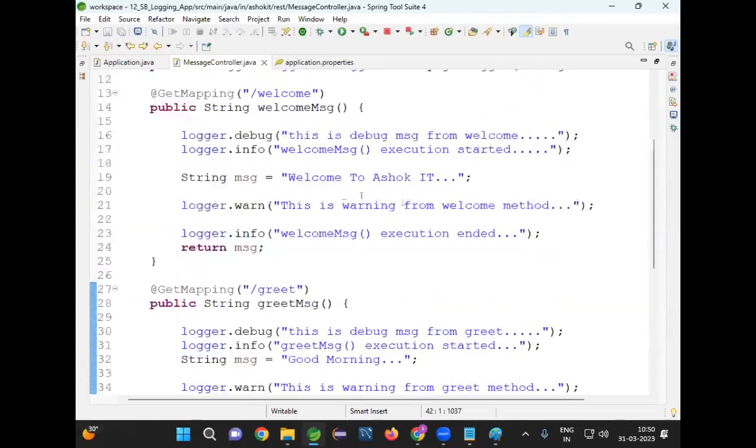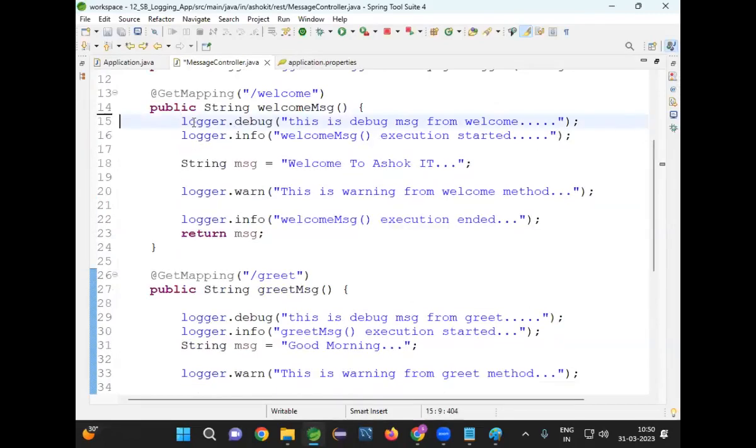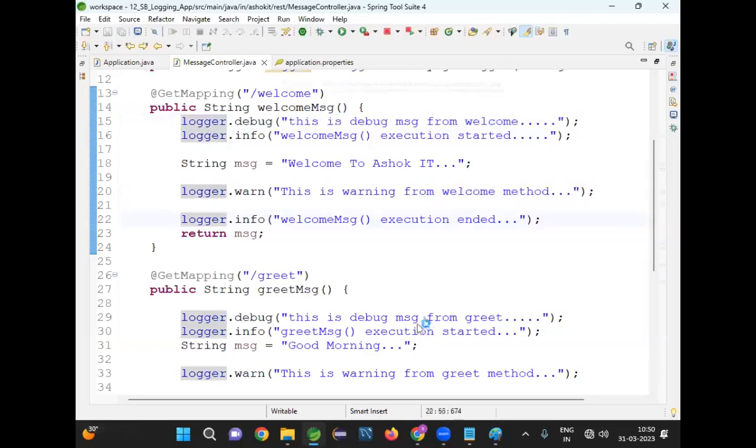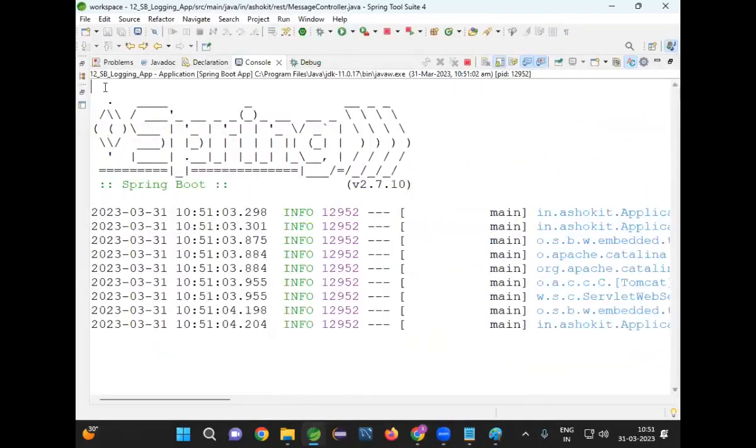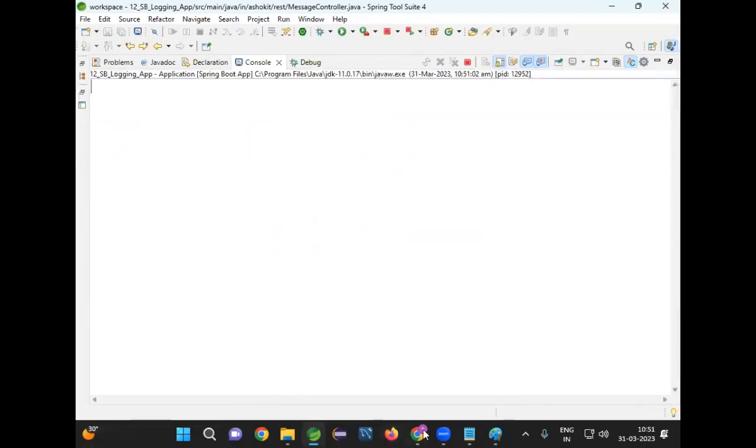So how many level messages are available in my method now? Three levels available. What are the three levels? Run as boot application. Okay, so clear the console. Now currently no messages are available. Send a request for that.